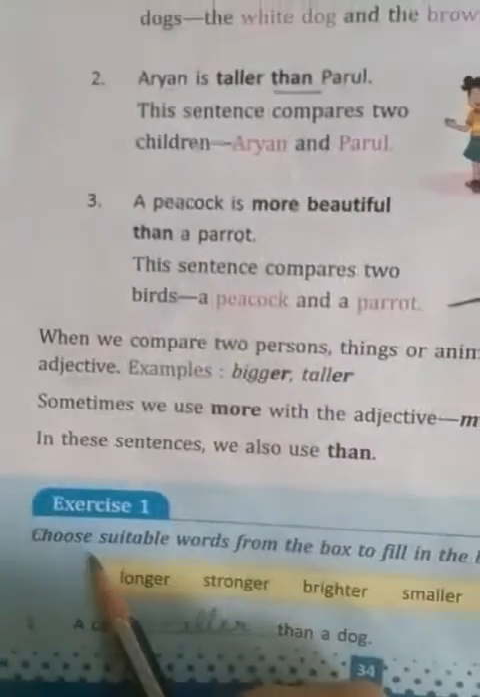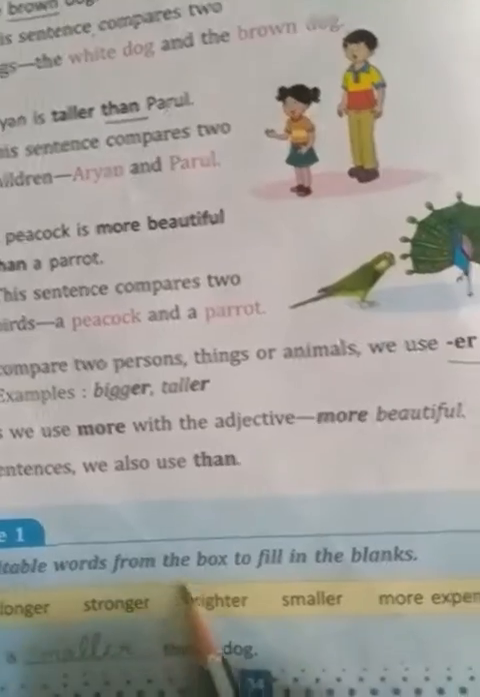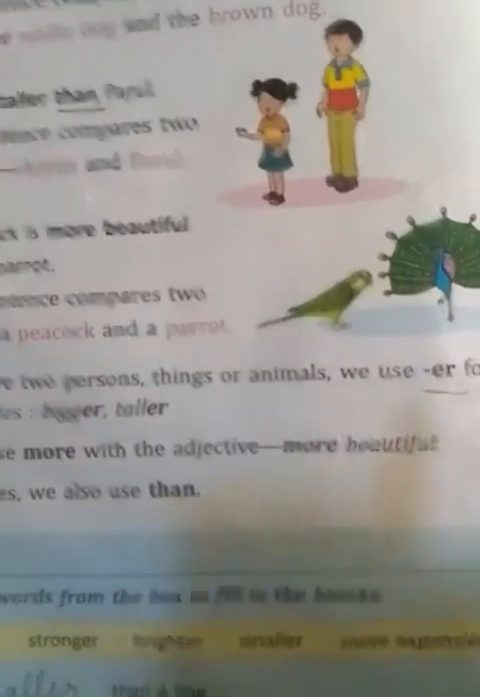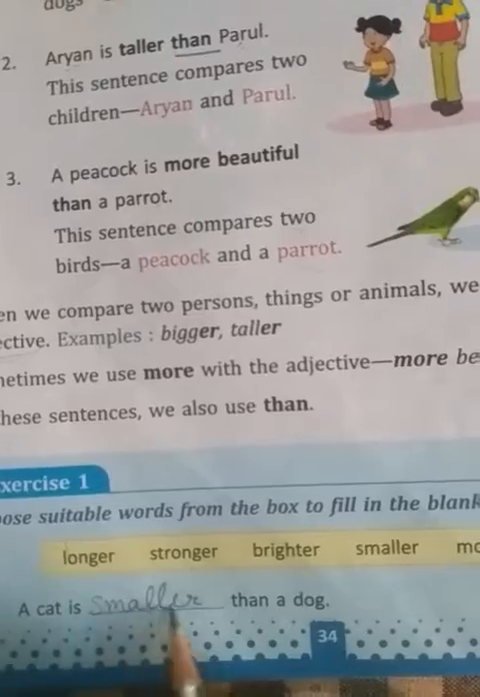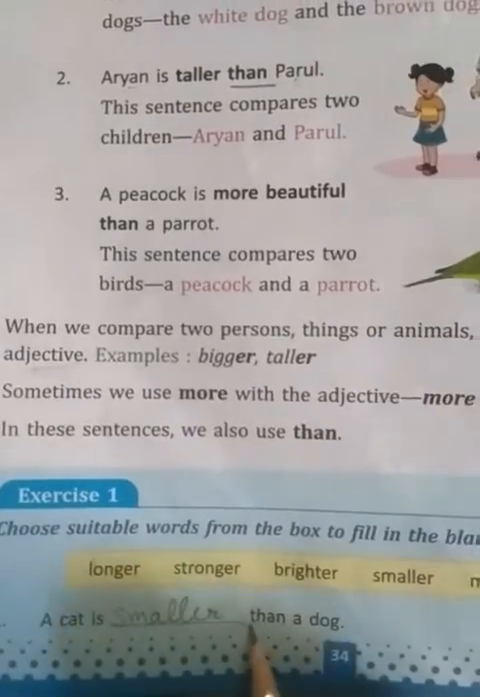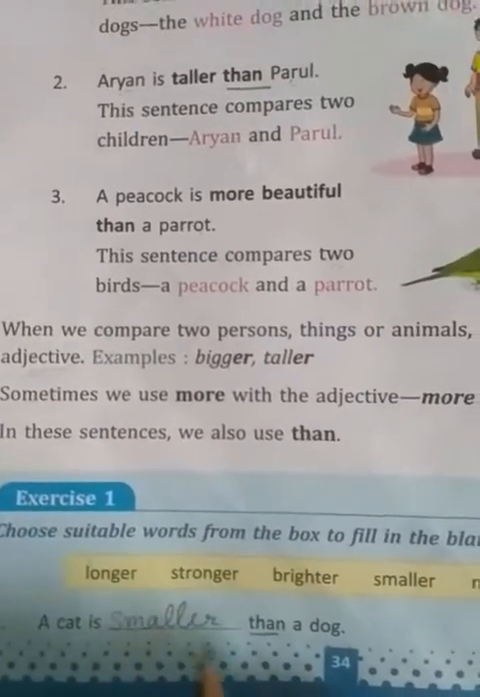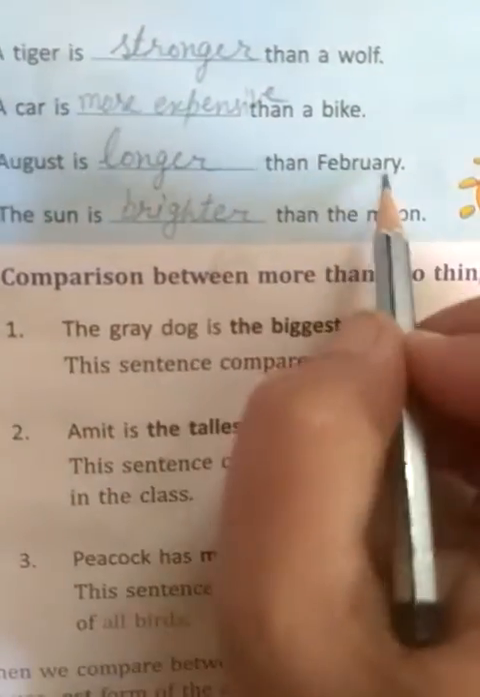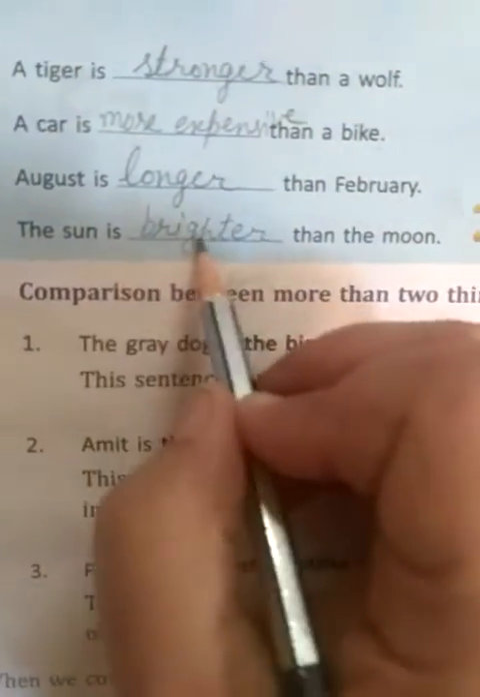Now exercise 1. Choose suitable words from the box to fill in the blanks. First, a cat is dash than a dog. So a cat is smaller. A tiger is stronger. A car is more expensive than a bike. August is longer than February. The sun is brighter than the moon.